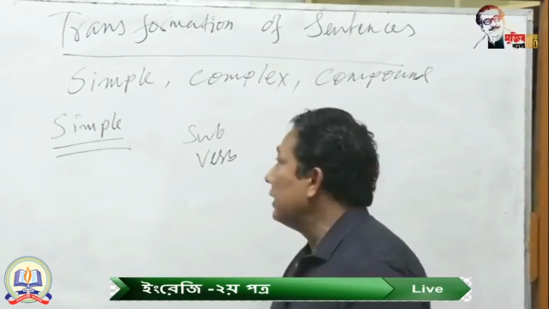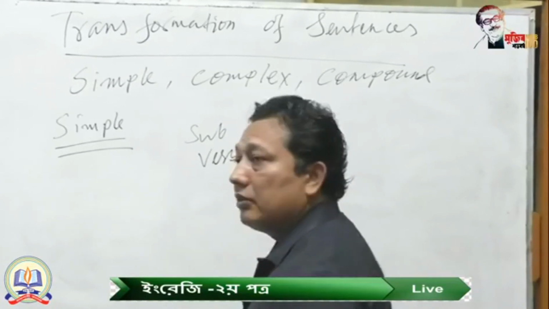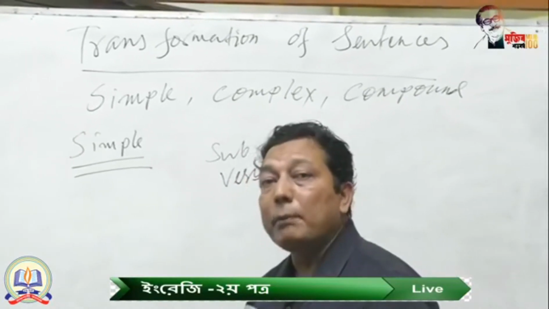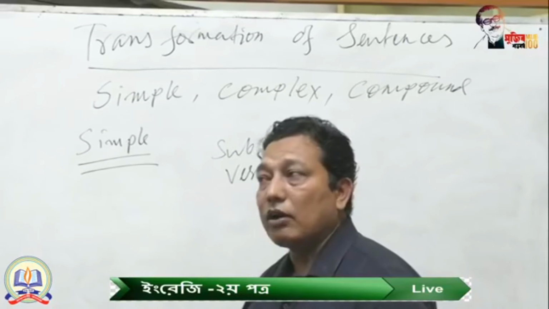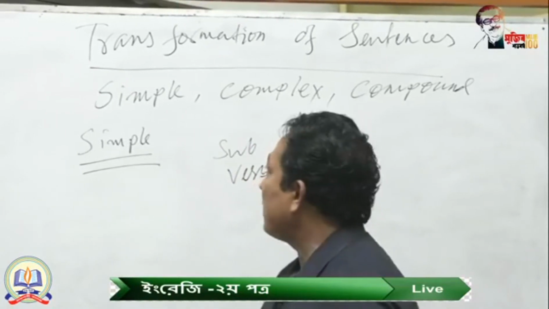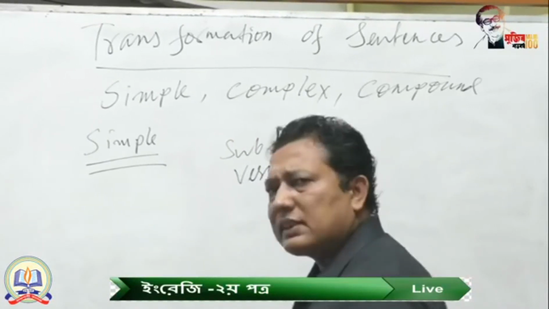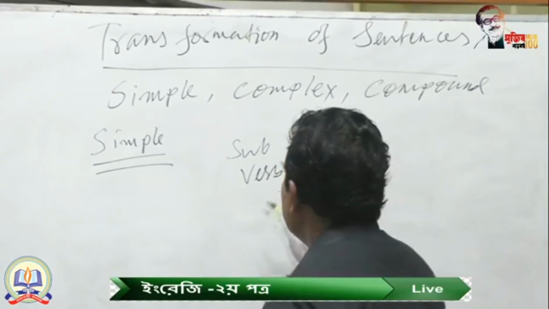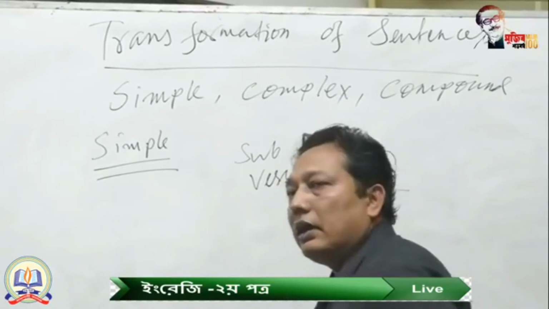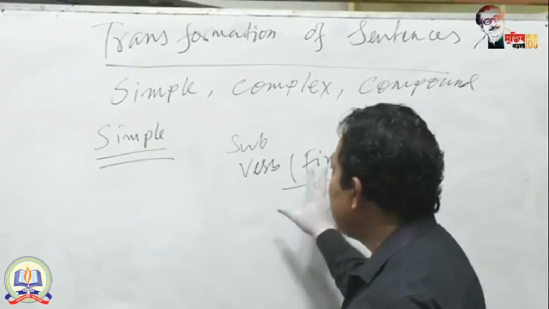If you get a subject and a verb, you can think that it is a sentence. Of course, it has to have completeness. Without a complete meaning, you cannot say that it is a sentence. So you have to ensure whether it has a subject and a verb. What type of verb? There are different kinds of verb. This one is the finite verb, and the finite verb is very important. A finite verb indicates the completion of a sentence, or completeness.